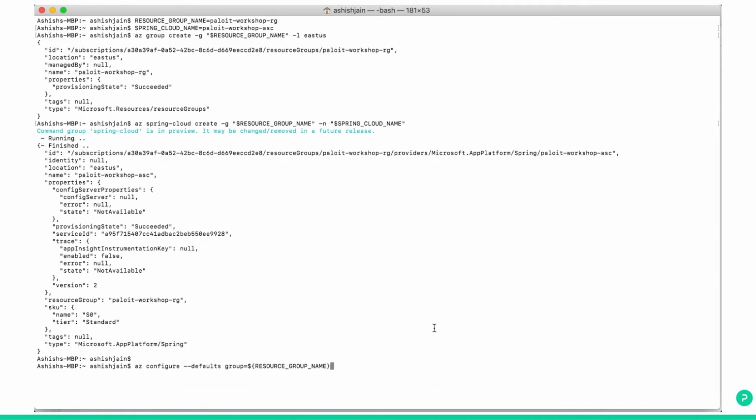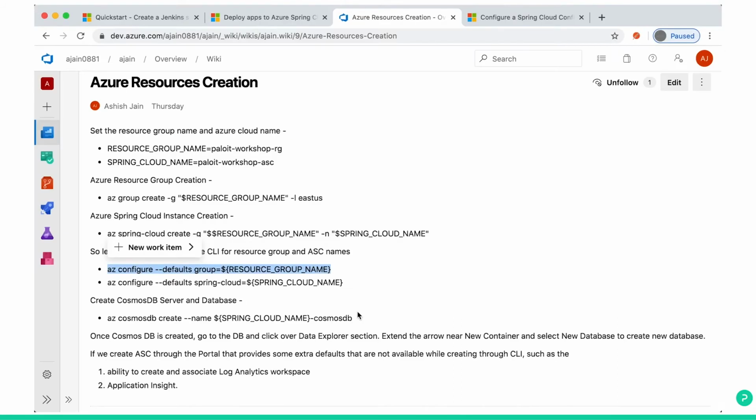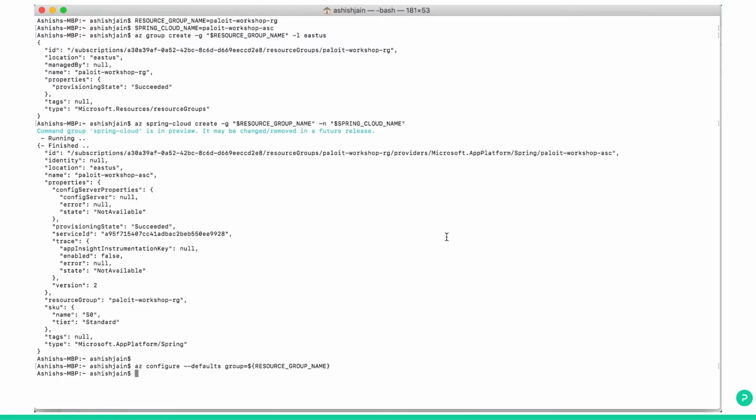Let's execute this and configure Spring Cloud. So the next time when we create database or other things, no need to give always the name of this, no need to remember. We already gave this name as a variable and then set it into Azure CLI.